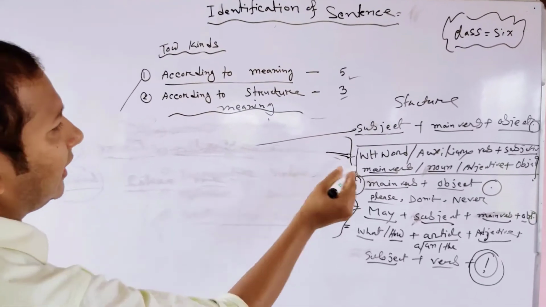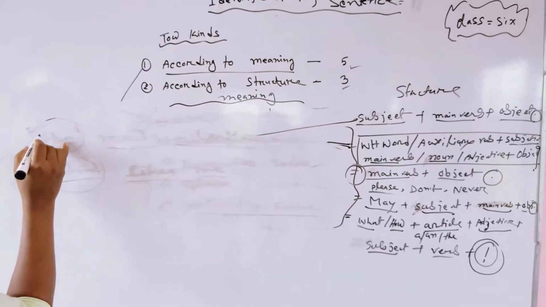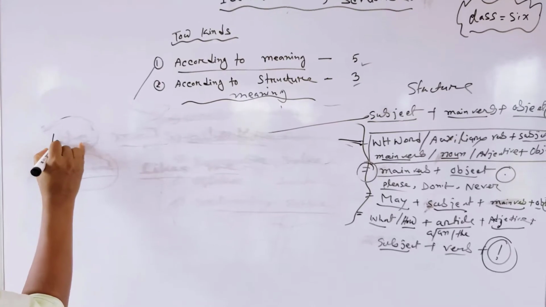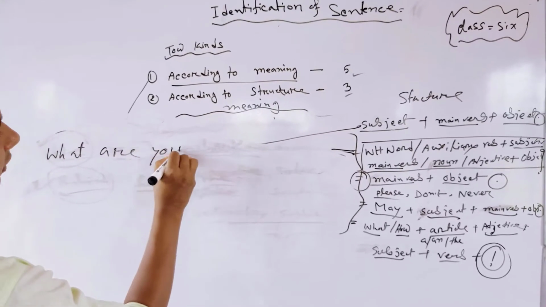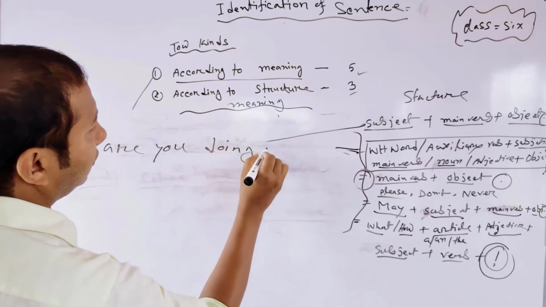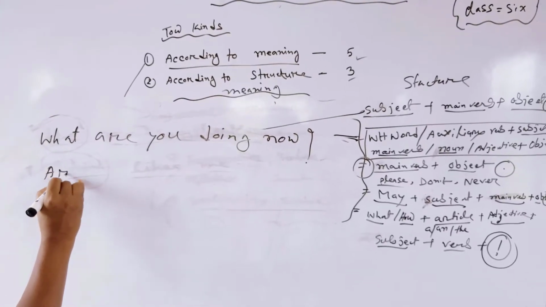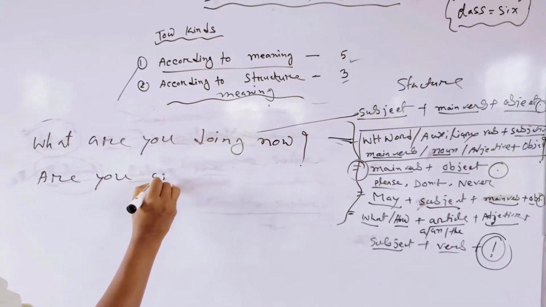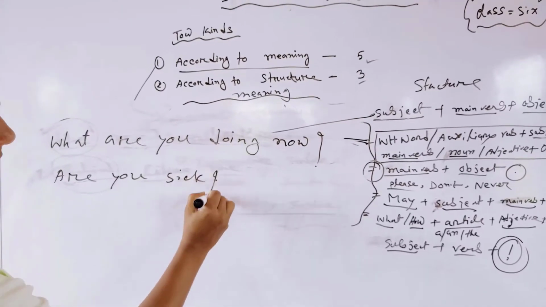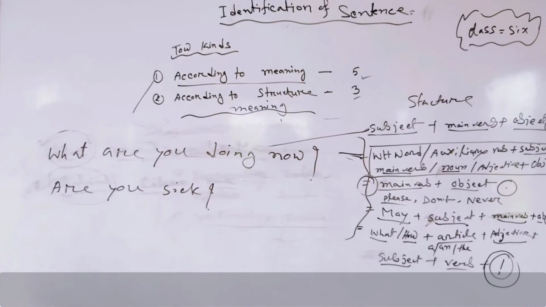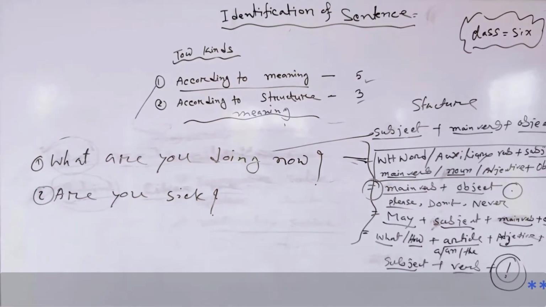Interrogative sentence, what is the structure? I gave examples of interrogative sentences. What are you doing? What are you doing now? Are you sick? These are interrogative sentences.